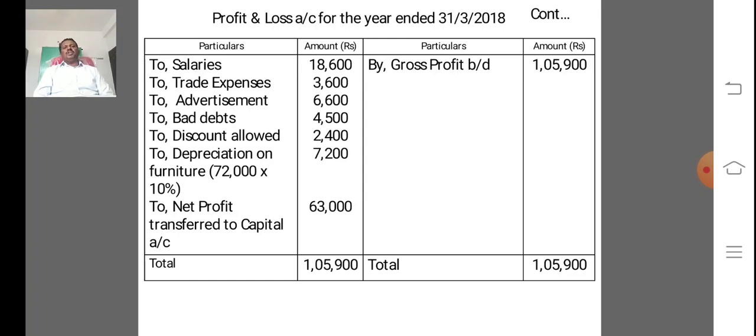Depreciation on furniture 72,000 into 10 by 100, 7,200. By gross profit brought down 1,05,900. Total is 1,05,900. The difference is called net profit, that is 63,000, net profit transferred to balance sheet.